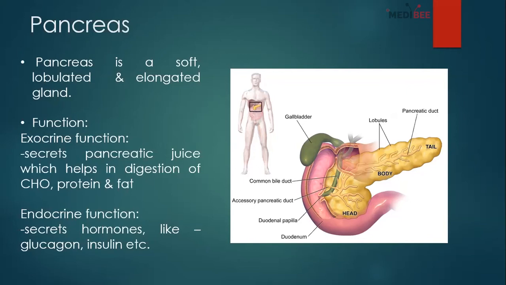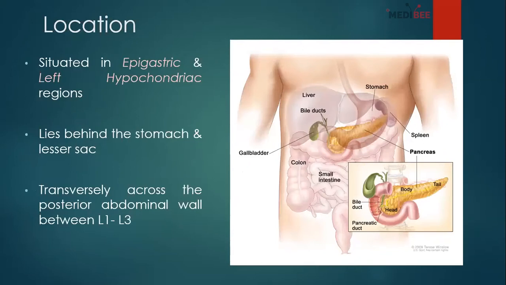Now we are going to go to the next slide, the location. I've already told you that for any viscera of the abdomen, we need to know the region where the viscera are located. So see, the pancreas is located mainly in the epigastric, then the left hypochondriac region. It basically lies behind the stomach and lesser sac, and runs transversely across the posterior abdominal wall between lumbar 1 to lumbar 3.